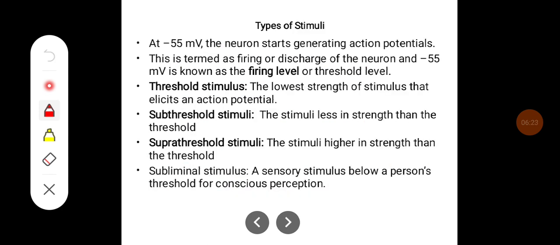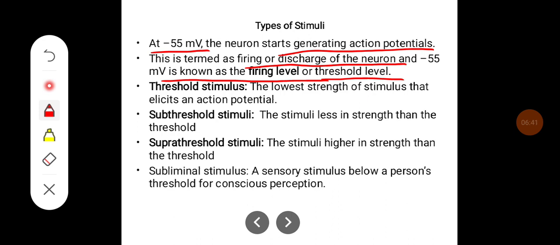There can be different types of stimuli. At minus 55 millivolts, the neuron starts generating an action potential. This is termed the firing or discharge of the neuron, and minus 55 millivolts is known as the firing level or threshold level.